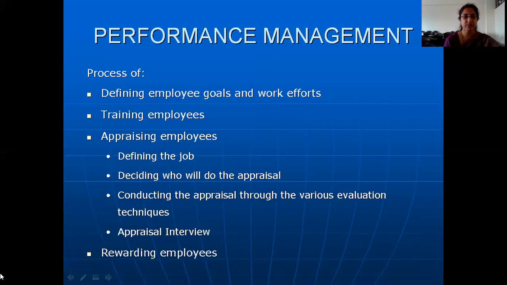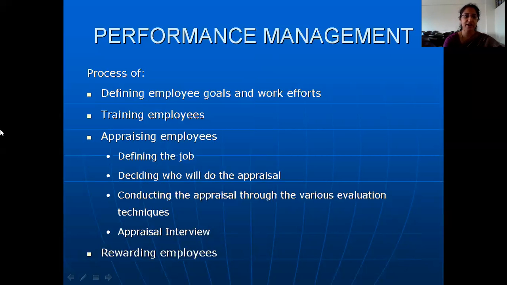Now, there are possibilities where in the exam, they may ask you what is the difference between performance management and performance appraisal. Performance management comprises of 4 stages, 4 processes, which includes the employee goals, training the employees, appraising the employees or doing performance appraisal, and finally rewarding the employees. Performance appraisal is a part of performance management. This is the main difference. And performance management is having a much wider scope. Performance appraisal is limited only to this point over here.